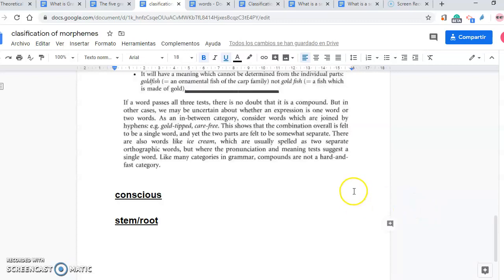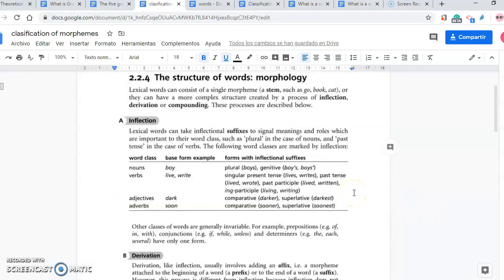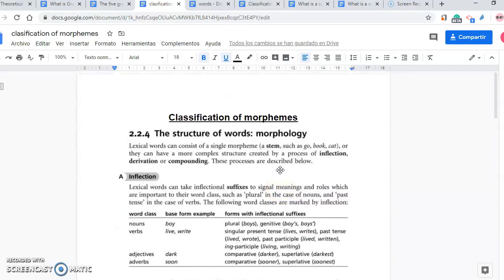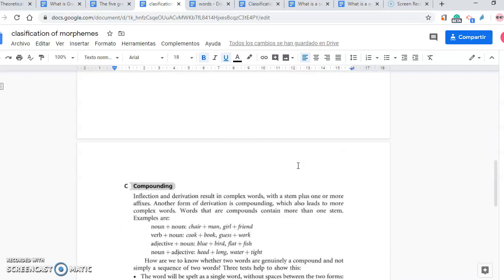So it can be independent. Lexical words can consist of a single morpheme. Conscious is a single morpheme. A stem such as go, bull, cat, or they can have a more complex structure created by a process of inflection, derivation, or compounding. What is this?